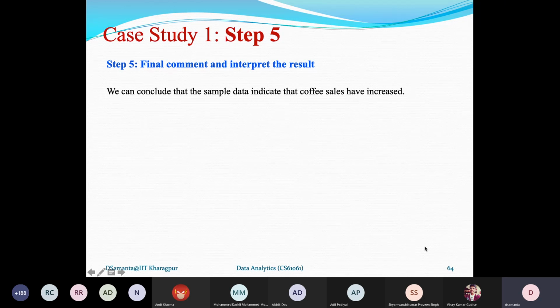Anyway, I repeat it again so that you should not lose your confidence. The idea is that we test mu equals 500 against the alternate hypothesis that mu is greater than 500. We reject this hypothesis. This rejection implies that the cell either increased or decreased.